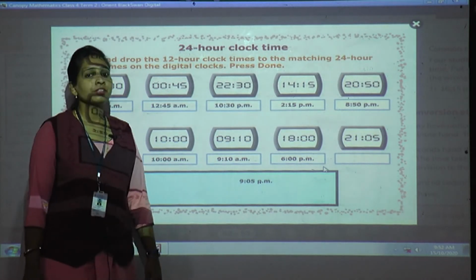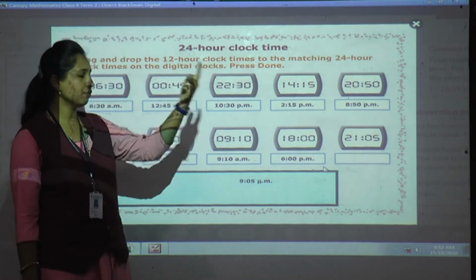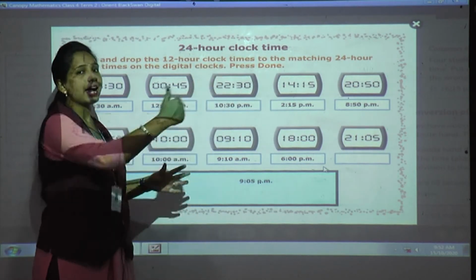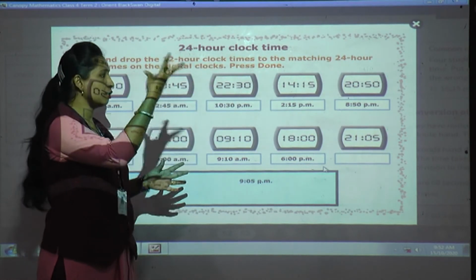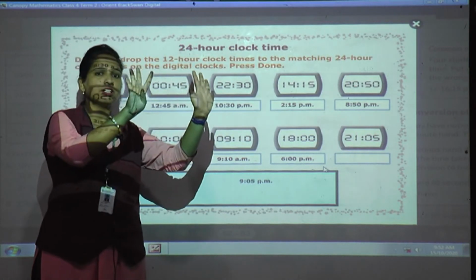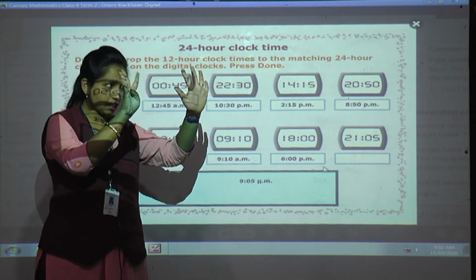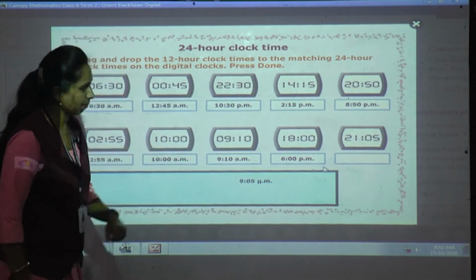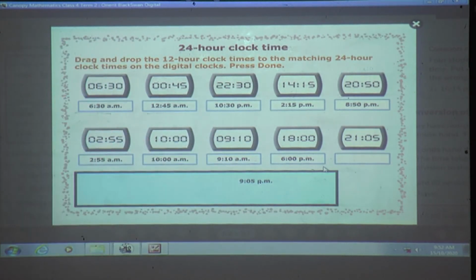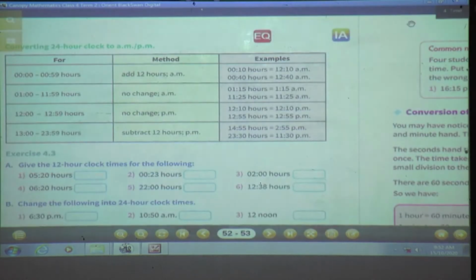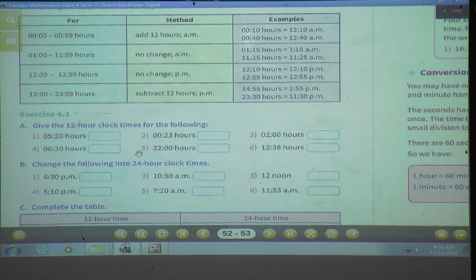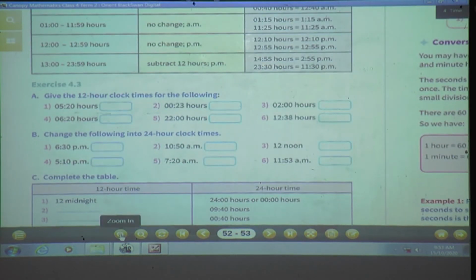21:05 minutes. Now after 12, 13, 14, 15, 16, 17, 18, 19, 20, 21. See how many fingers? Yes, how many? 9. So what is the time? 9 o'clock, 9:05 p.m. Yes, the option is there. Now yes, all our answers are correct. So understood about 24 hours clock? Yes, very good. Now we will solve our exercise 4.3.